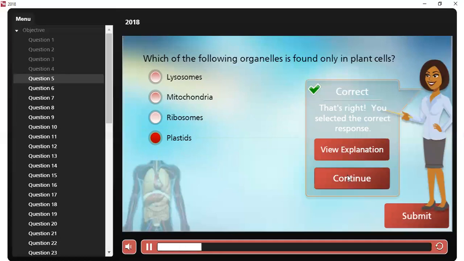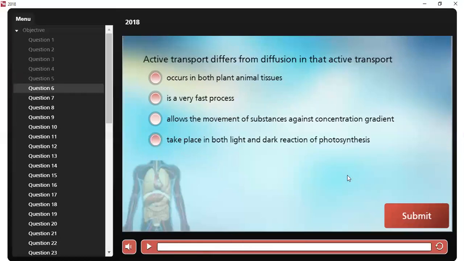Now we continue to question 6. Active transport differs from diffusion in that active transport, what differs from diffusion?